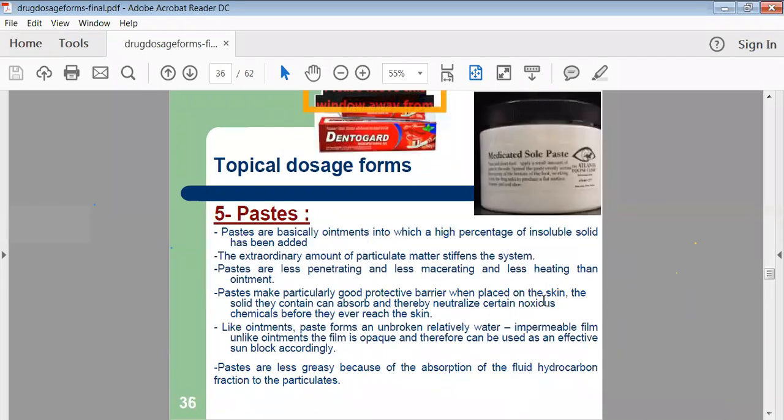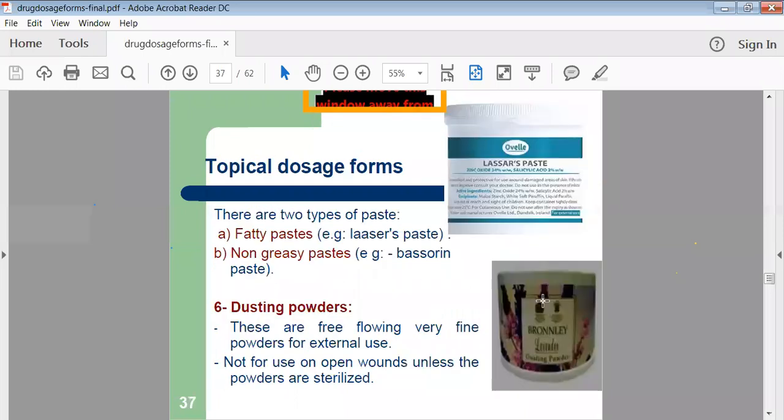Then pastes are there. There are different types of paste nowadays available in the market. For the cleansing of your tooth, we have the paste, as well as sometimes for application of that paste on your skin, as an ointment. But nowadays pastes are utilized only for the mouth or tooth cleaning purpose. These are also, we can say, thick preparations containing a number of ingredients in a viscous condition.